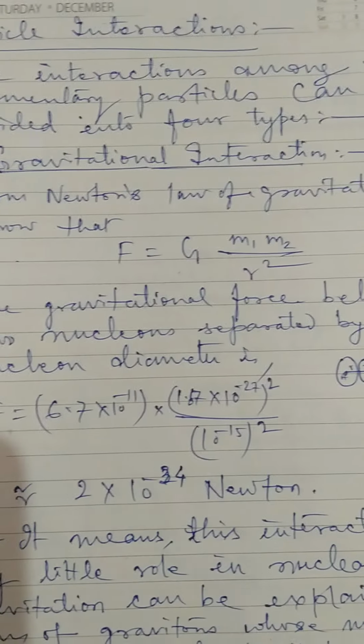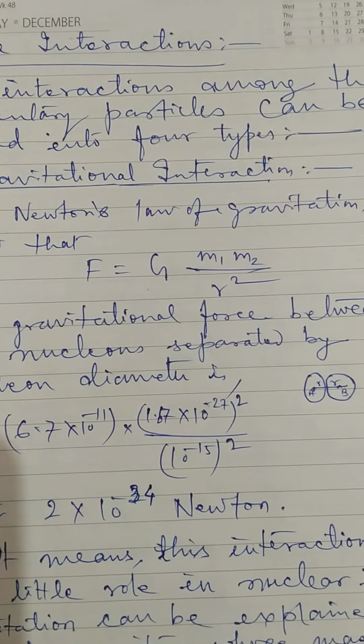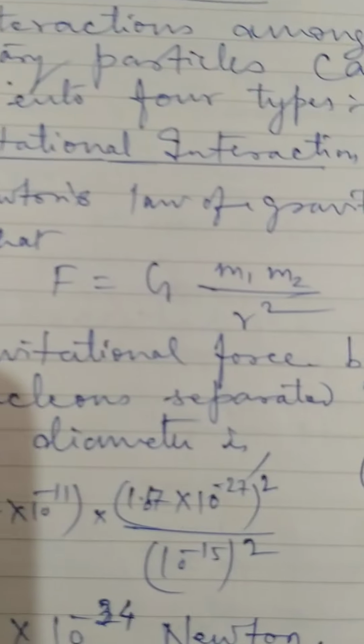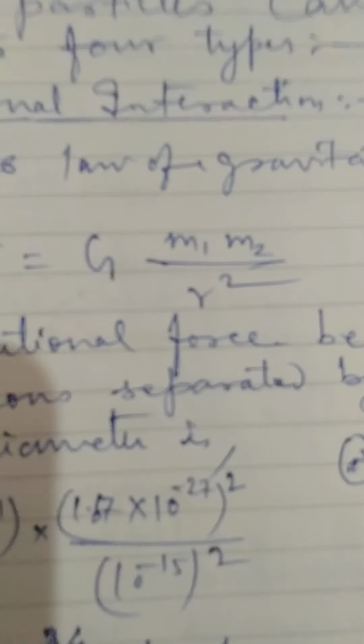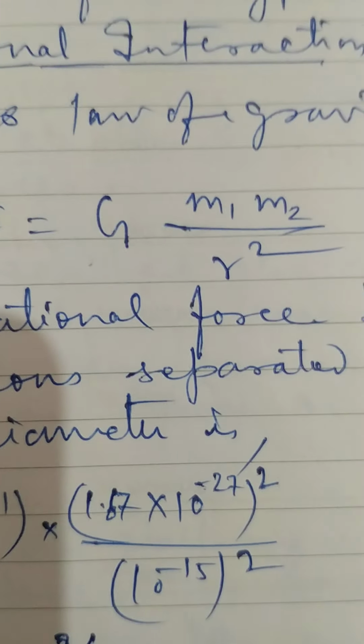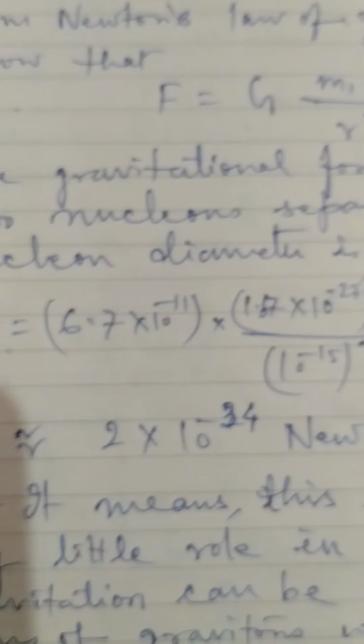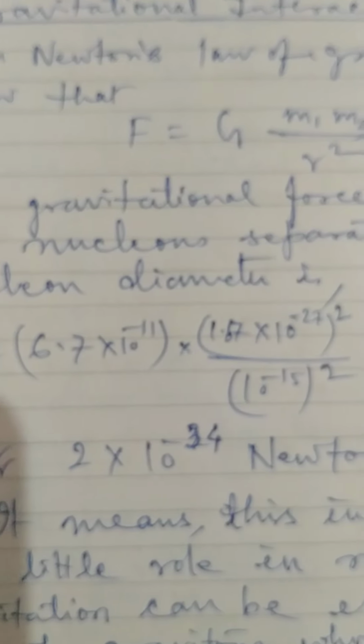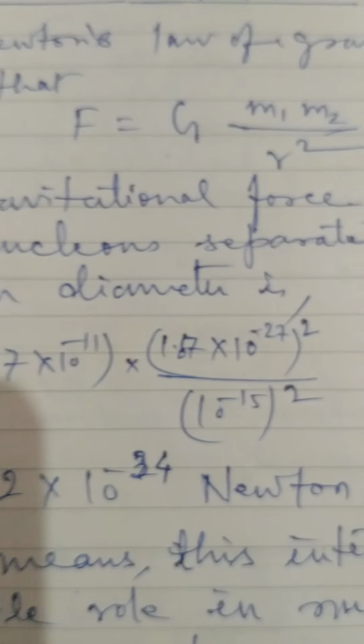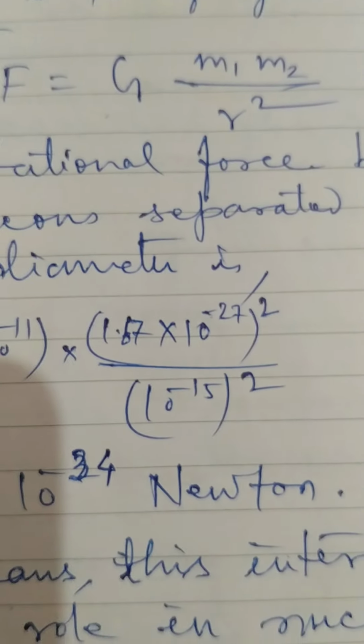So F is equal to 6.7 into 10 power minus 11 into (1.67 into 10 to the power minus 27) whole square, divided by (10 power minus 15) whole square. This is approximately 2 into 10 to the power minus 34 Newton.